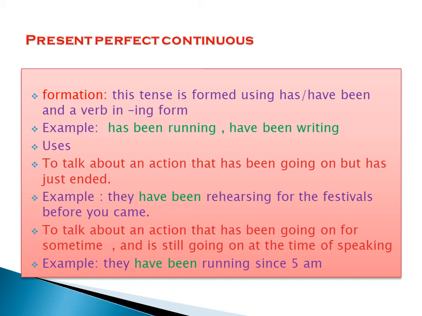For example, has been running, have been writing. Use number one, to talk about an action that has been going on but has just ended. Example, they have been rehearsing for the festival before you came.